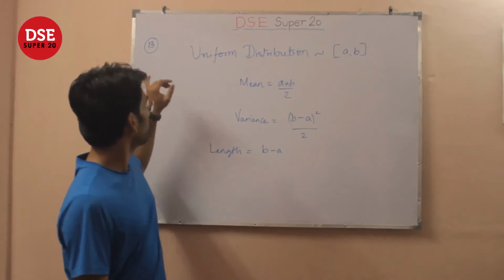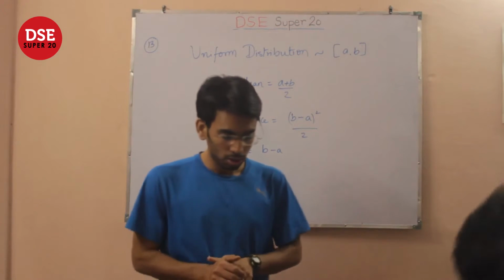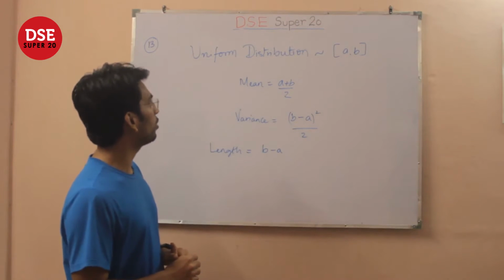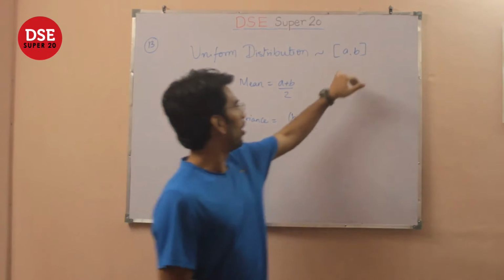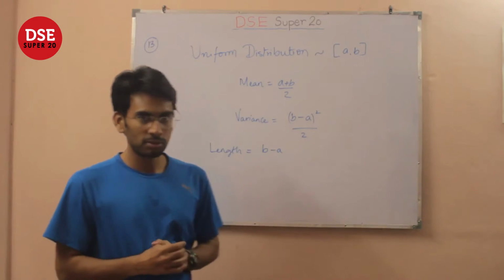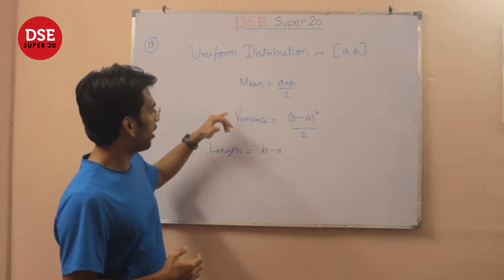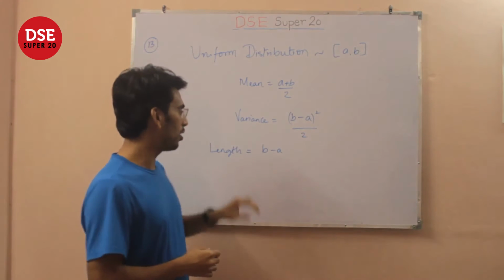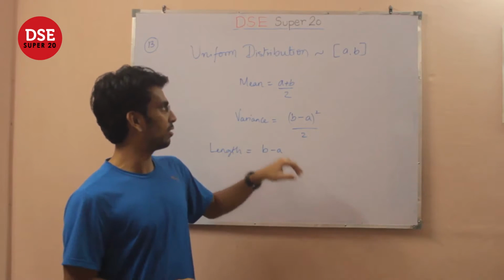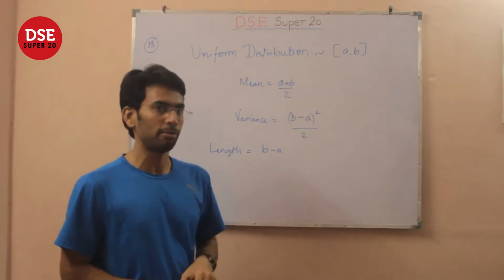Okay, now let's try to solve question 13. The question 13 seems very simple. It gives us a uniform distribution over the interval AB and asks whether mean and variance depend on the length of the distribution. The length of the distribution is nothing but the length of the interval, that is B minus A.